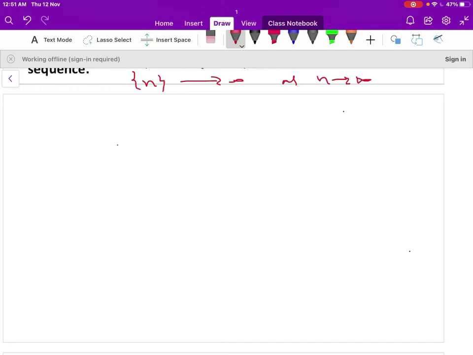Again, we can show it in two ways. The first one is graphically, and the second one is through the definition of the divergence of a sequence. Let us plot the graph of the sequence n. When n is 1, the first term is 1. When n is 2, the term is 2.